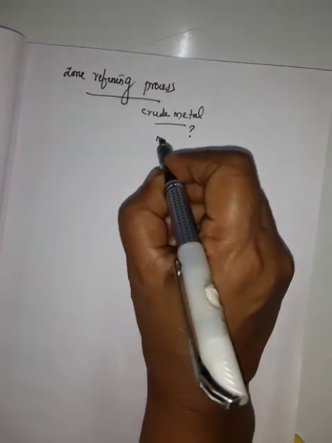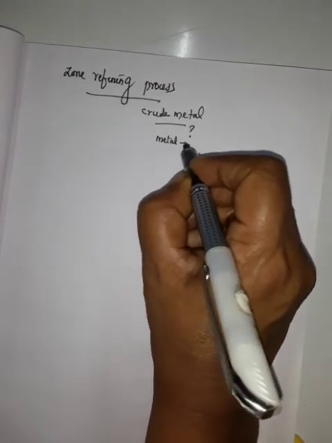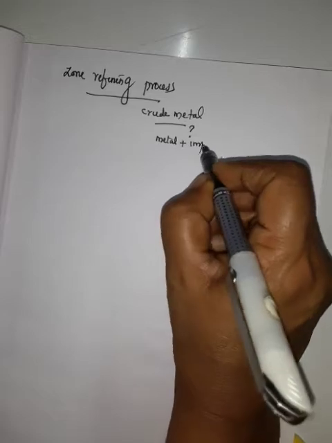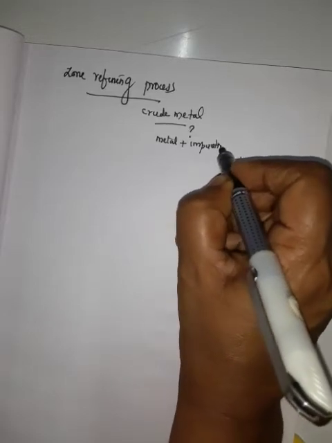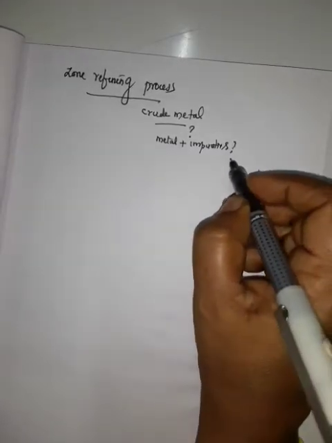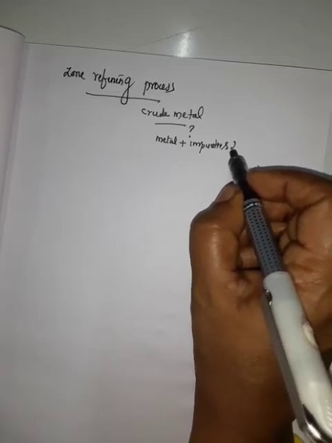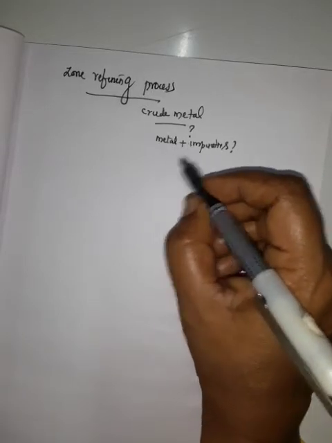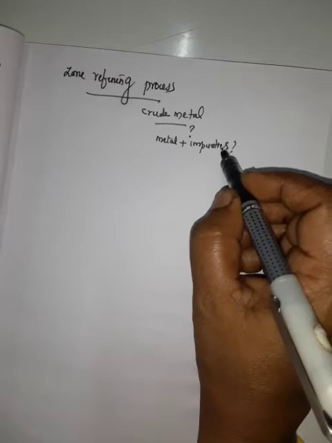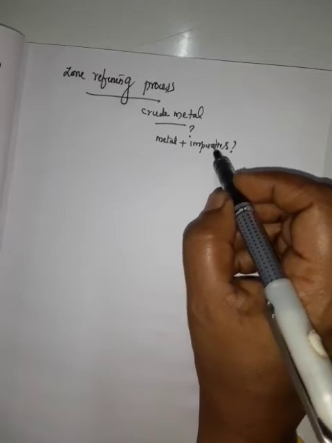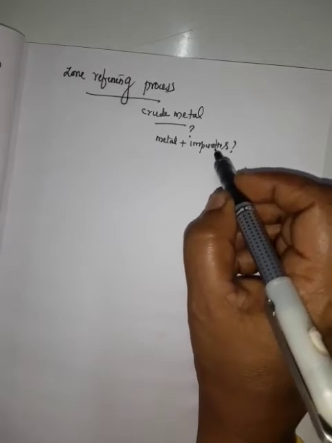That is metal plus impurities. Impurities may be other metals, non-metals, or unreacted metal oxide present with the metal. This is to be removed. That is called refining, purifying.